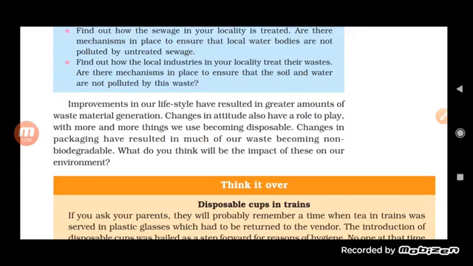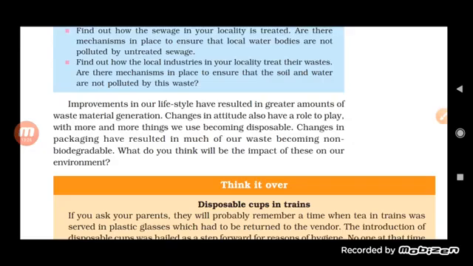Students, even in schools you have seen lots of dry leaves from the trees, and this waste is collected and burnt. But we can better use it as compost. We can dig a pit and cover it with the leaves, and after 1 month it will be ready as compost. So instead of burning and producing air pollution, we can use it as compost.